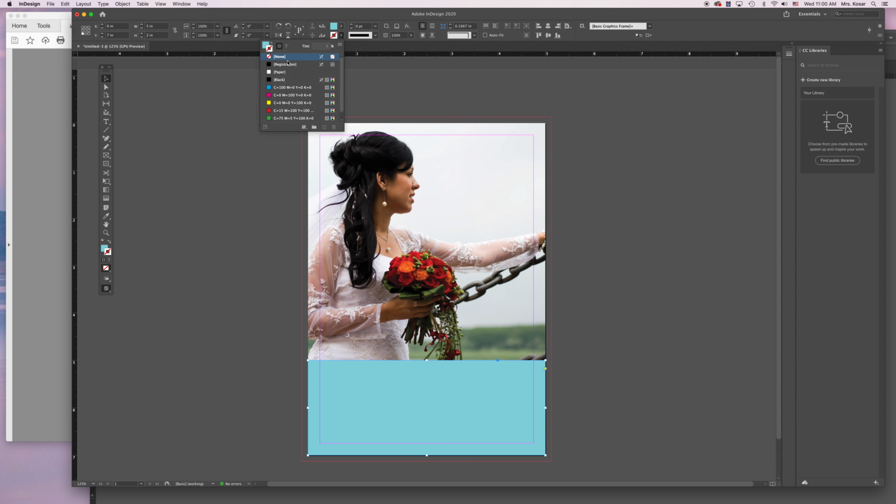So this is kind of what we're looking at right now. Looks pretty good. If I need to move this, I can. I don't want it to cover the picture. I want it to butt right up to the bottom of the picture. Make sure it goes to the edges as well.